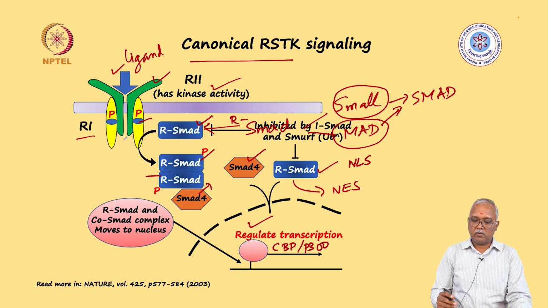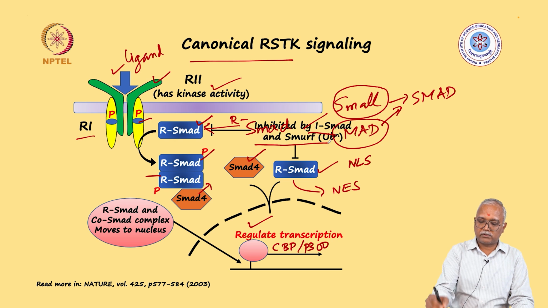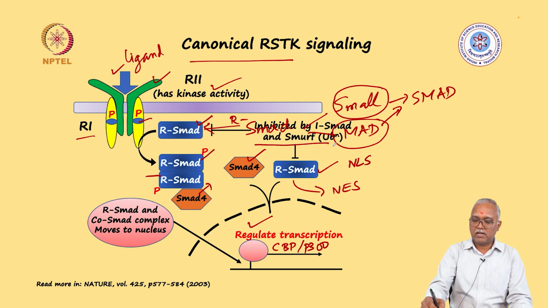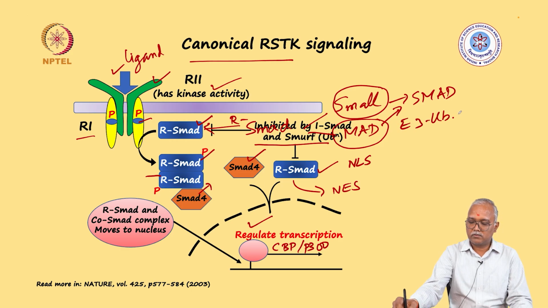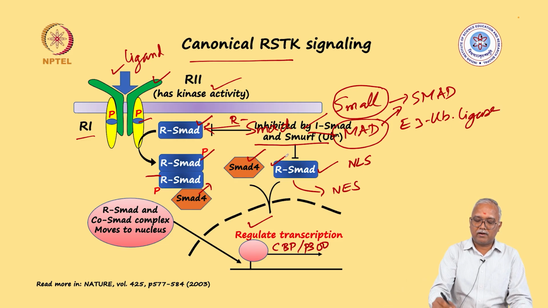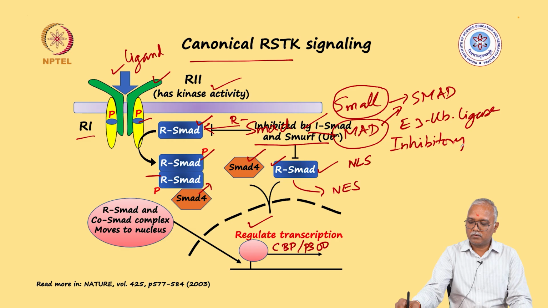So in one scenario where this has to be regulated, the protein called SMURF, which is a kind of E3 ubiquitin ligase, works on the R-Smad and degrades it, as well as in combination with another class of Smad molecule called inhibitory Smad, or I-Smad.